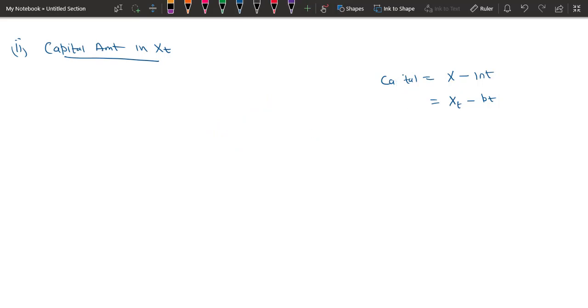Second, and a better way of calculating the capital part is this. So let me write it. First method. Method 1, f_t equals x_t minus b_t, and we already know how to calculate b_t.